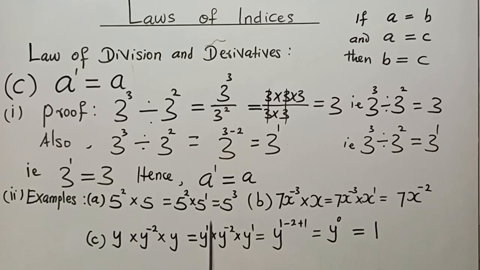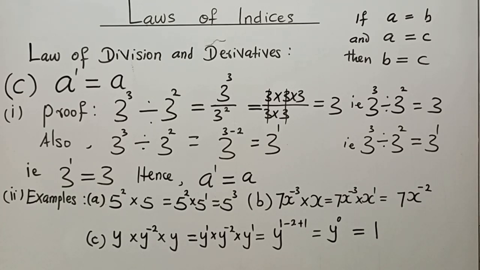That takes us to adding these indices, 1 plus minus 2 plus 1. So that will give us 1 minus 2 plus 1. I hope you know what the answer is: 0. I have 1, I'm owing 2, I have 1. So what you have is 2, and what you're owing is 2. So you pay, and in the end you have 0. Therefore, the whole thing will give us y to the power 0. It doesn't end there. We recall that any number at all raised to the power 0 is equal to 1. So the answer is equal to 1. So the entire operation here is equal to 1.